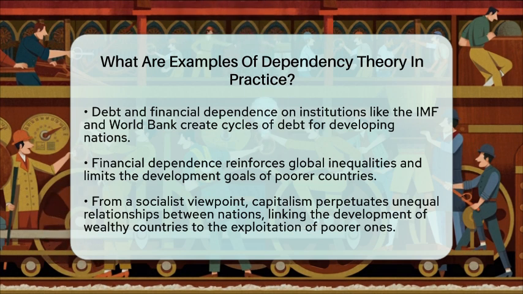From a socialist perspective, these examples show how capitalism operates on a global scale to maintain unequal relationships between nations. Dependency theory aligns with socialist critiques by revealing that the development of wealthy countries is often tied to the exploitation of poorer nations. Understanding these dynamics is essential for anyone interested in global economics and social justice.